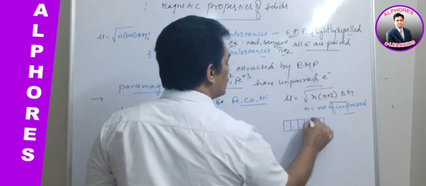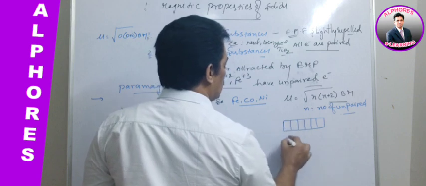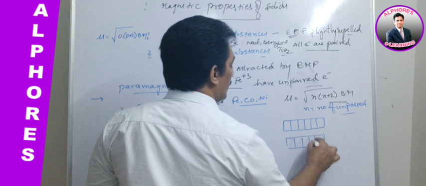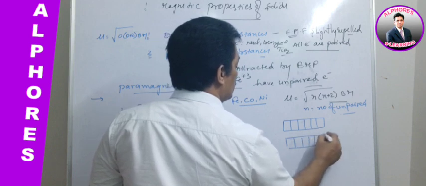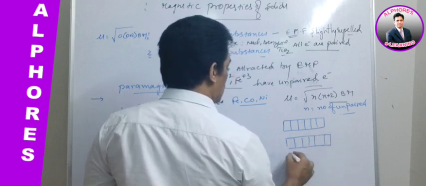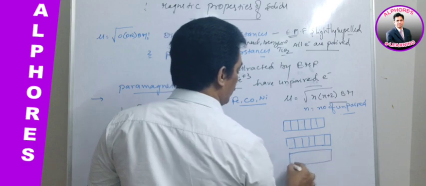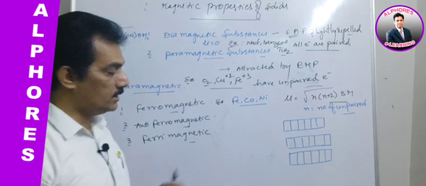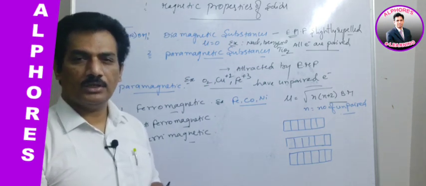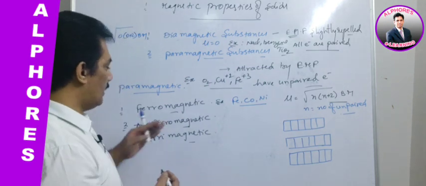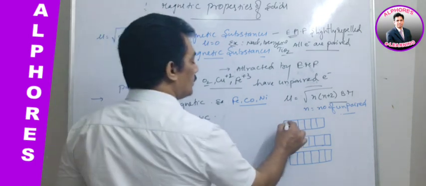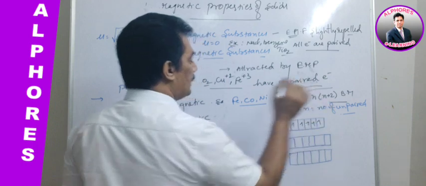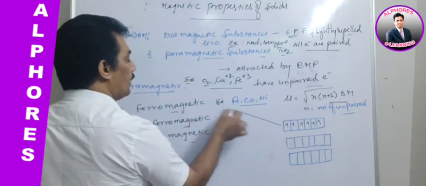One, second one, and third one, 6 unpaired electrons are present. What I draw here are the orbitals. Now let me explain one by one. When the 6 unpaired electrons are aligned in the same direction like this, then it is ferromagnetic.